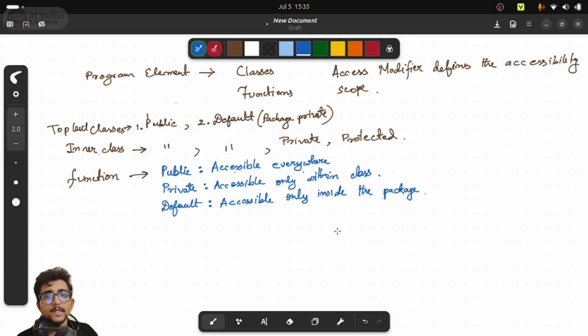Inside Java 4, if you have a class and inside that class there is a method, then that method cannot be accessed by any possibility or by any technique outside the Java 4 package. But that method can be accessed by any other class inside the Java 4 package. Okay, so that's why it is called package private.